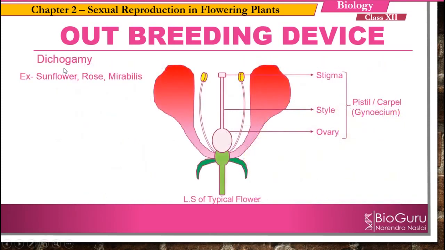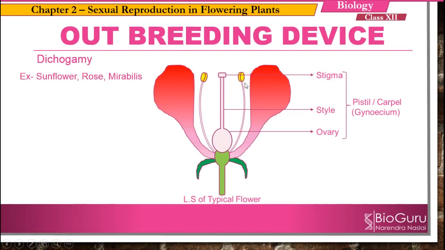So the next method is dichogamy, right? In dichogamy, anther and stigma, they are going to mature at different times. Why? If the flower is having both the sex organ, male as well as the female, that is androecium and gynoecium, at that time there are high chances of self pollination, right? So in order to prevent that one, the plants have developed this method, that is dichogamy, where the maturity of anther and stigma is different, timing is different.